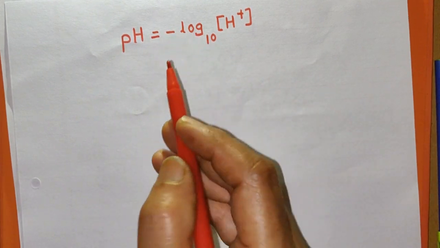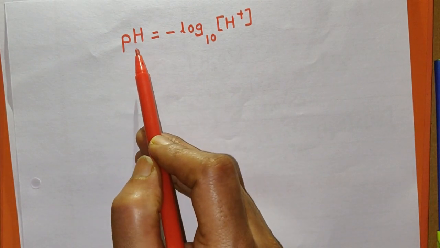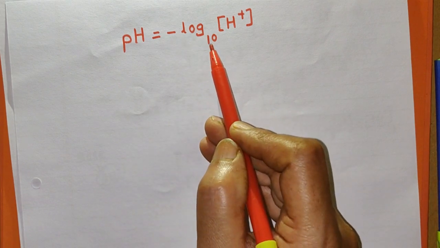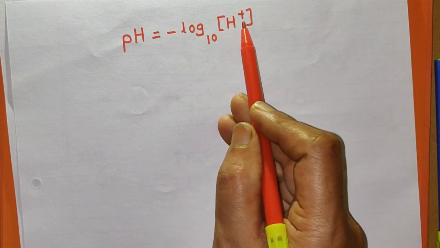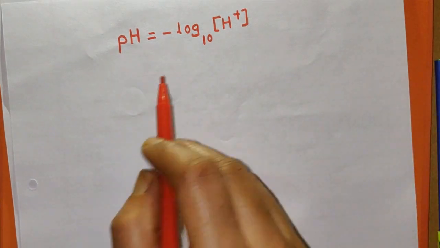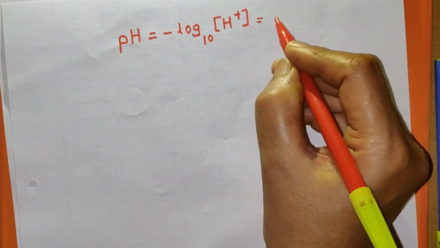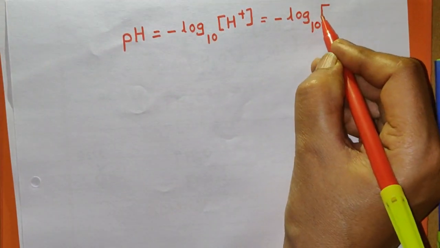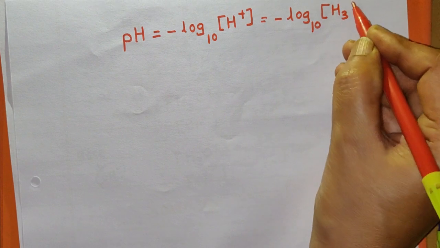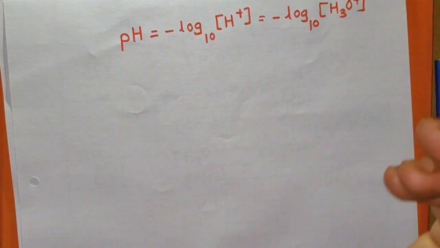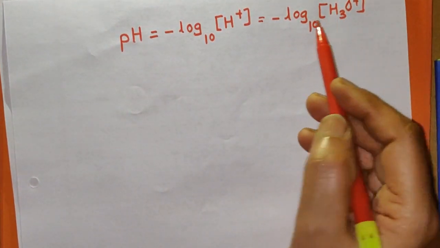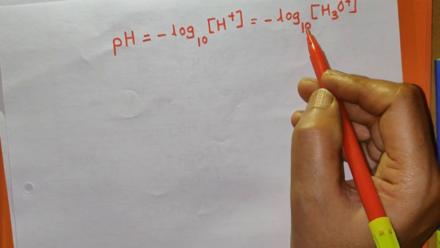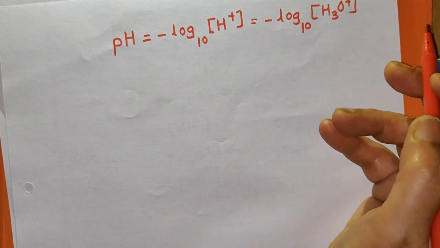Therefore, pH of any solution is equal to the negative logarithm to the base 10 of the molar concentration of H+ ions. Like this, it is equal to minus log to the base 10 of the molar concentration of H3O+ ions. Both are the same, and so it can also be defined as the negative logarithm to the base 10 of the molar concentration of H3O+ ions.